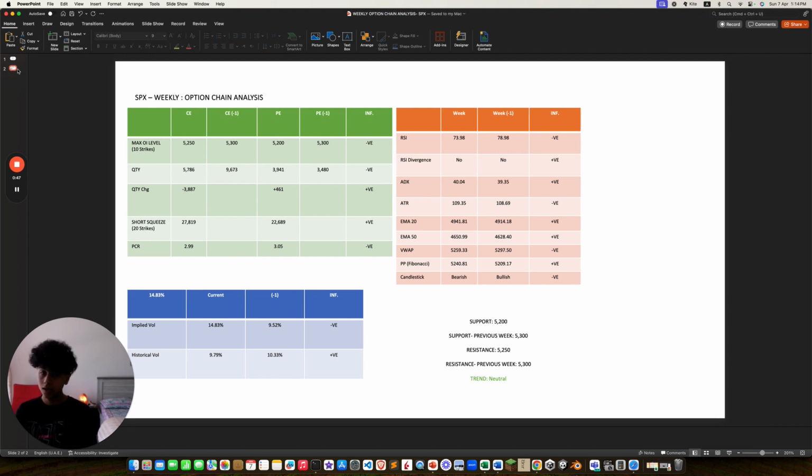So all in all, the new support is 5,200. New resistance is 5,250. Previous week's support was 5,300, and previous week's resistance was 5,300. Same. And this week, the trend is neutral according to option chain analysis. So that's all for now.